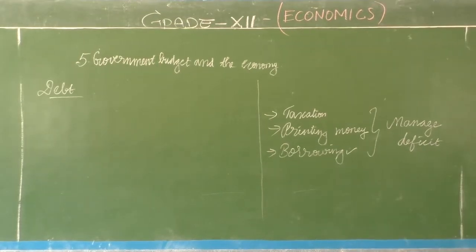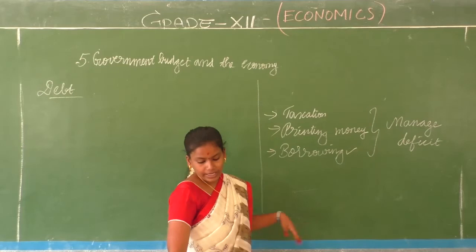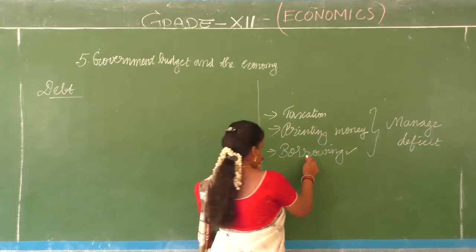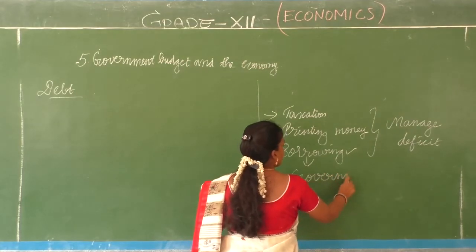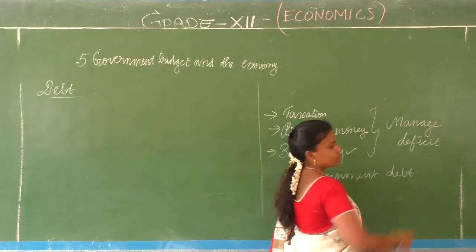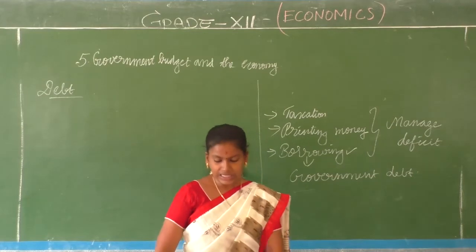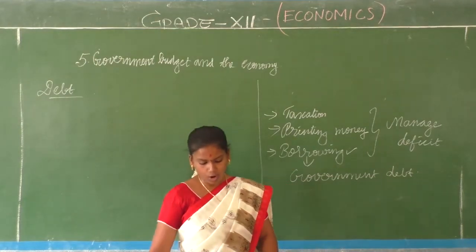So what does government opt for? It opts for borrowing. It goes for what? Borrowing. It is called as the government debt. This borrowing leads to what? The government debt. And that is what we are going to discuss in this particular video session.